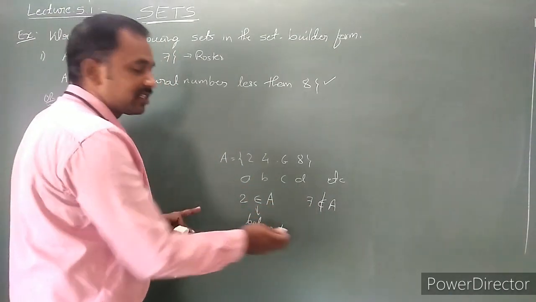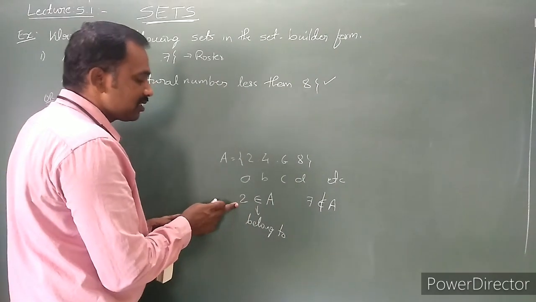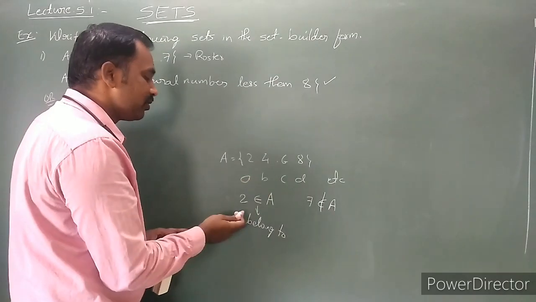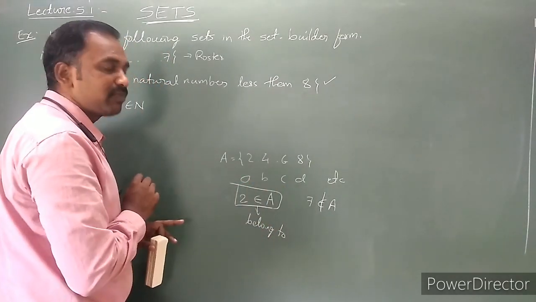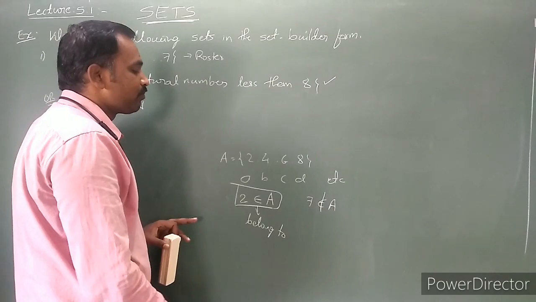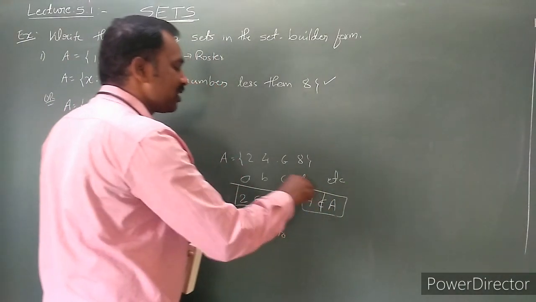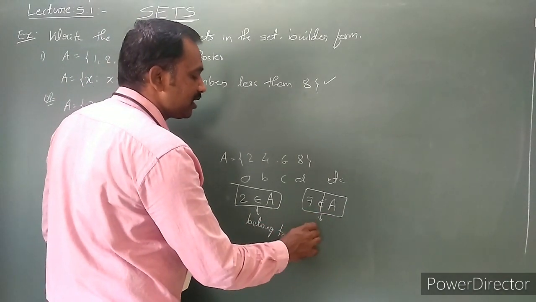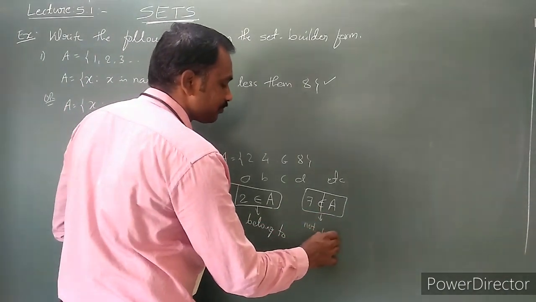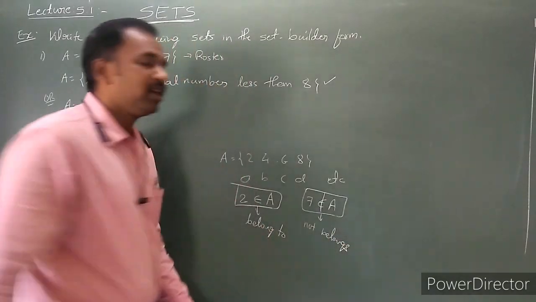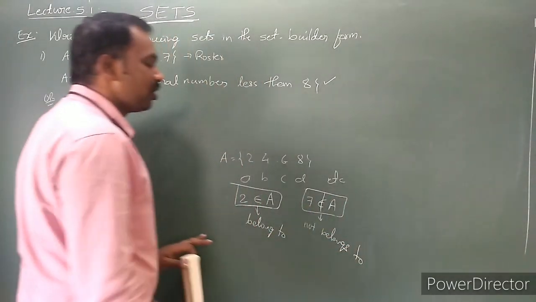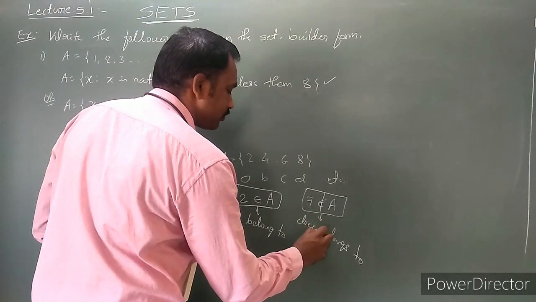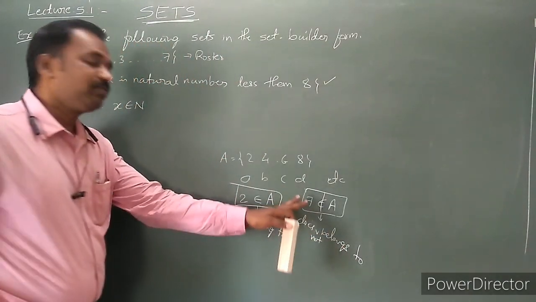Just mention at the side of your notes that 2 belongs to the set A. That means if the element is present in the set A, we represent it in this manner, or use the phrase belongs to. If the element is not present in the set A, we represent it mathematically in this manner, and the phrase we have to use is does not belong to, or not belongs to. Is that clear?